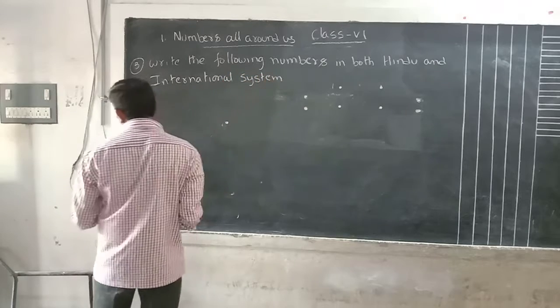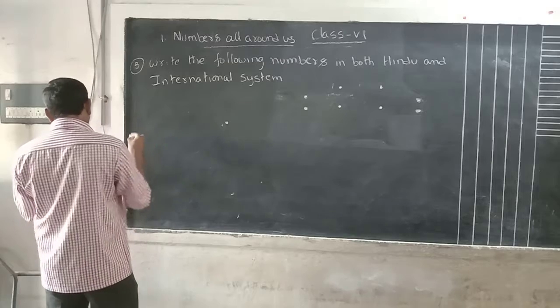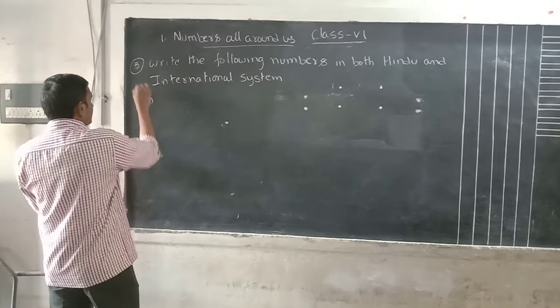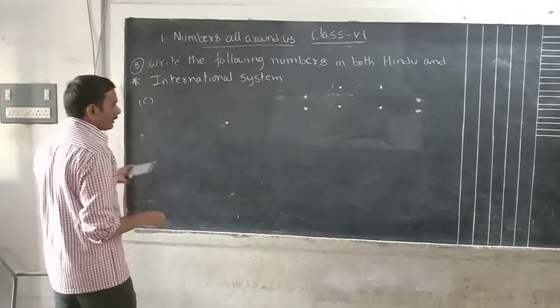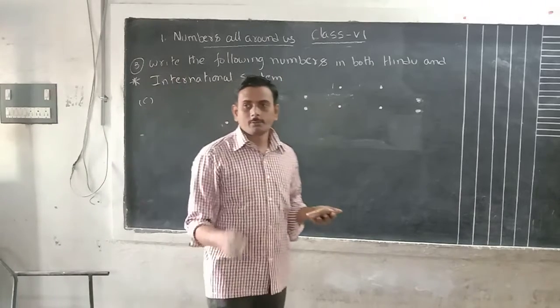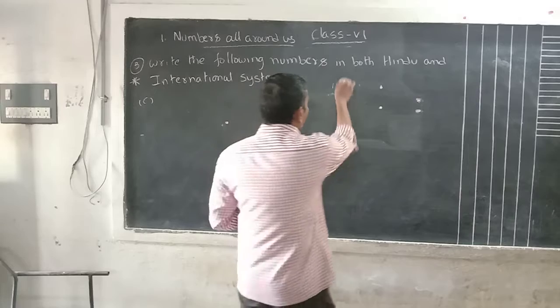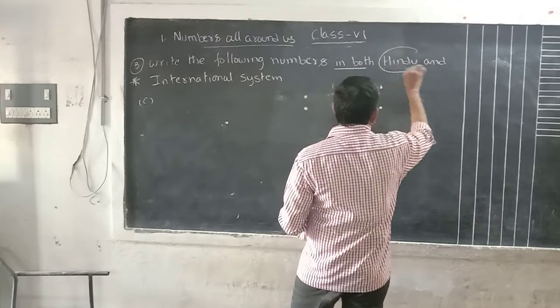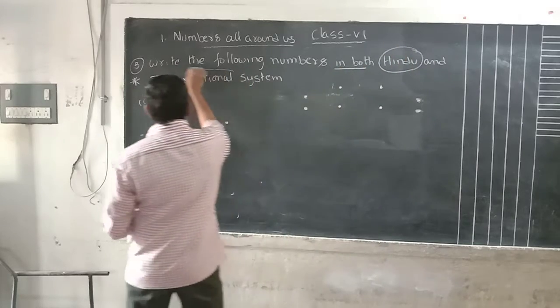Both systems are here. Okay, what is the question given there? Here also we have these answers. This is a very important model. Okay, what is the question? Write the following numbers. That is, they will give you numbers in both the Hindu system and the international system.